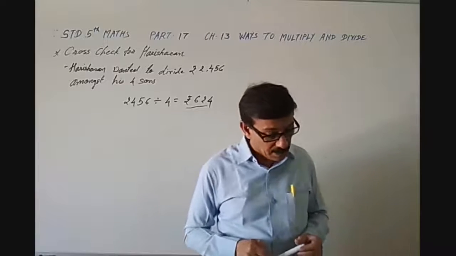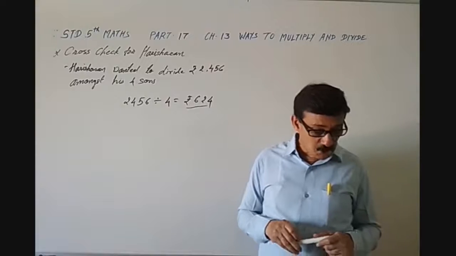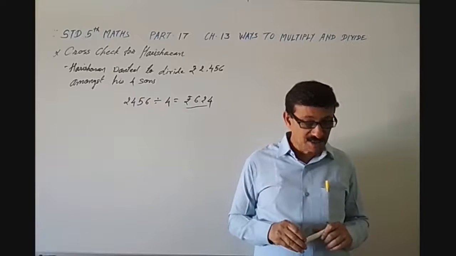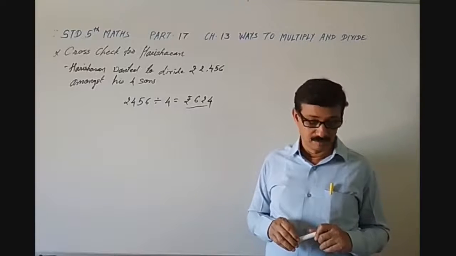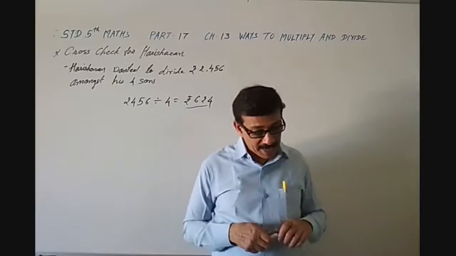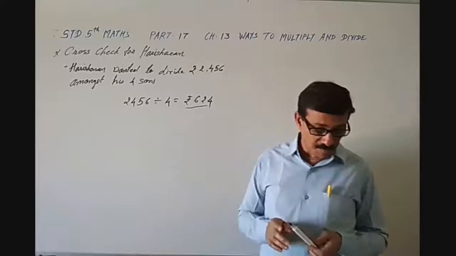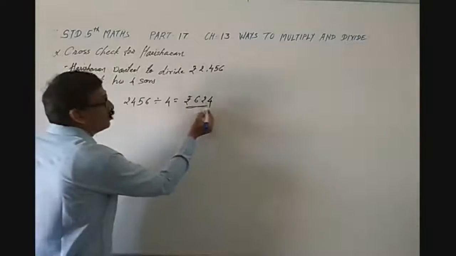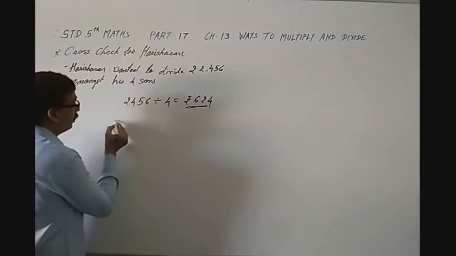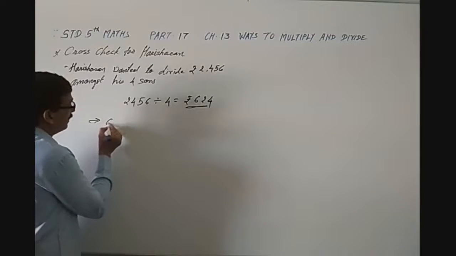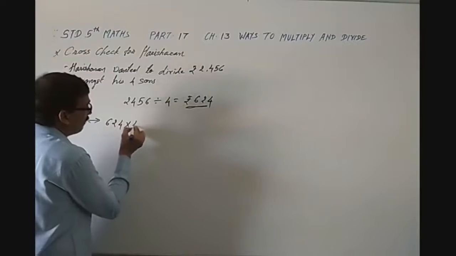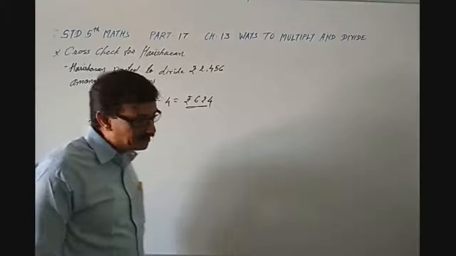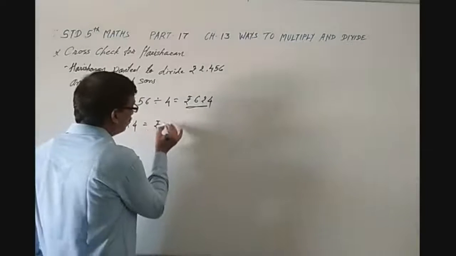So Harisharan said, it seems you have made some mistake in the calculations. Let me check. Harisharan multiplied 624 with 4, and he got the answer rupees 2,496.